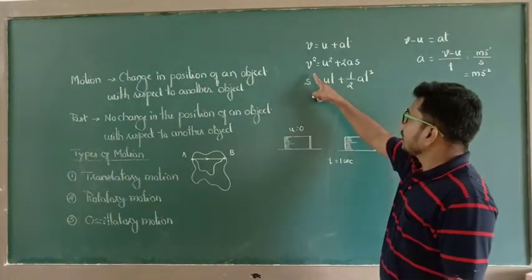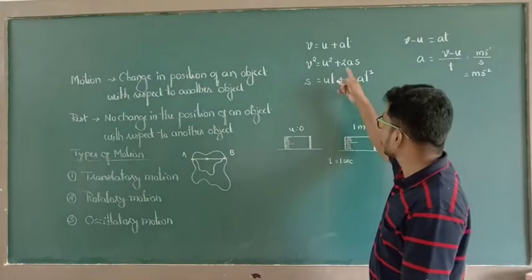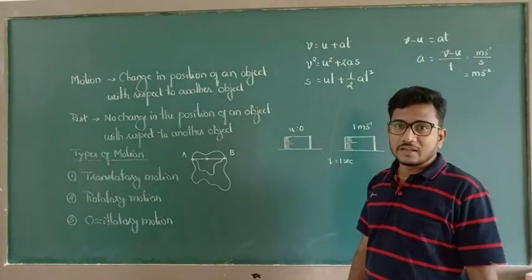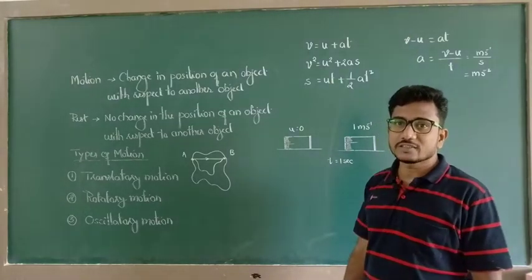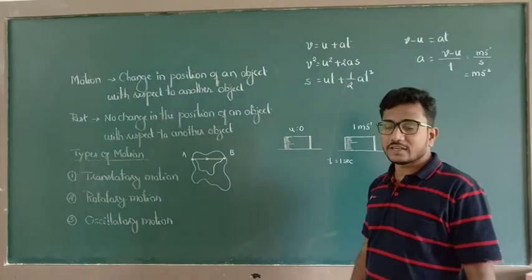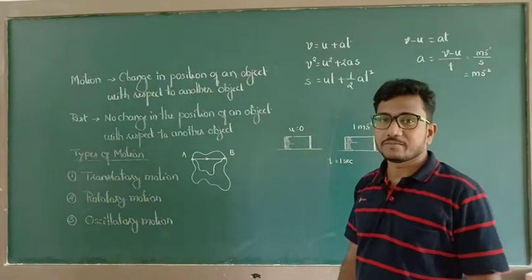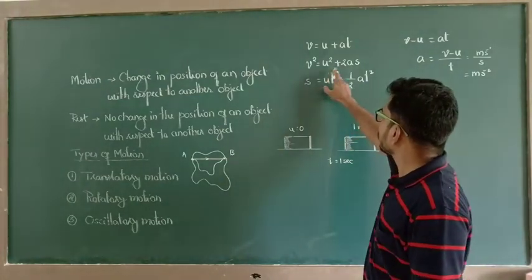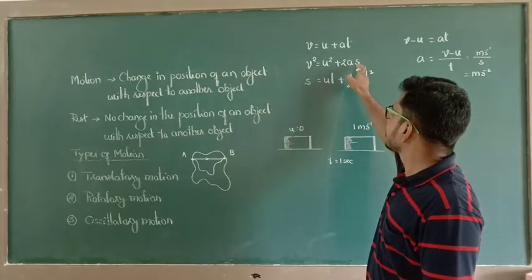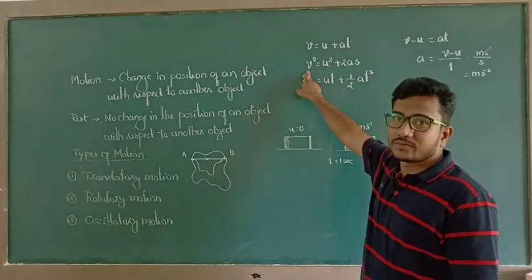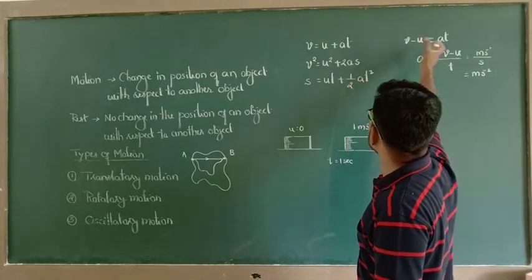Here again, this equation contains 1, 2, 3, 4 quantities. Here 2 is nothing but a constant term. So among 4 quantities, 3 quantities are given and 1 quantity is unknown. By substituting the 3 given quantities, we can easily calculate the 4th unknown quantity. If the given data is in terms of V, U, A, then we can calculate S. If the given data is in terms of S, A, U, then we can calculate V by rearranging the terms in this equation.